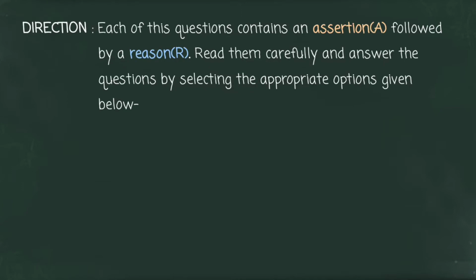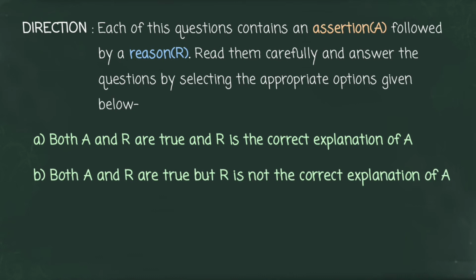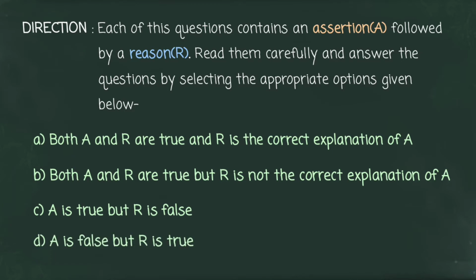Direction. Each of these questions contains an assertion followed by a reason. Read them carefully and answer the questions by selecting the appropriate options given below. Option A. Both assertion and reason are true and reason is the correct explanation of assertion. Option B. Both assertion and reason are true but reason is not the correct explanation of assertion. Option C. Assertion is true but reason is false. Option D. Assertion is false but reason is true.